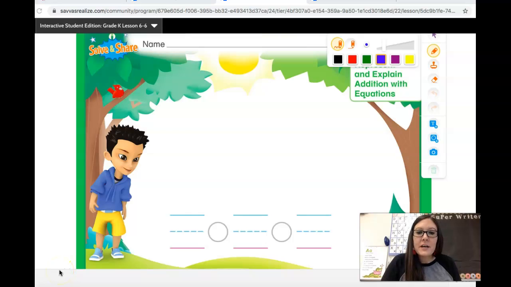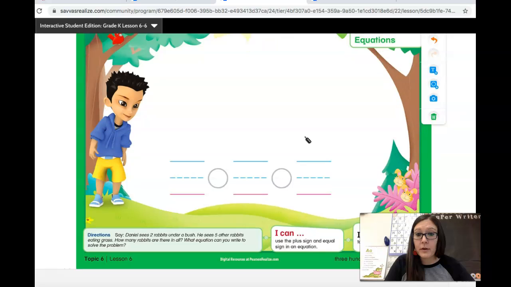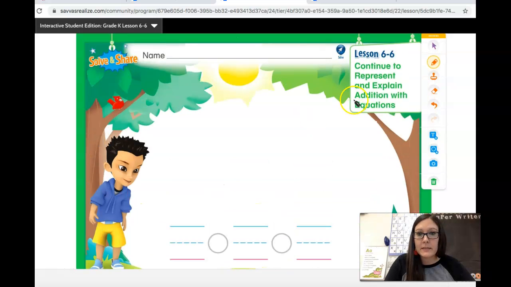Hey mathematicians! For math today, we are looking at lesson 6-6. There we go, lesson 6-6. So from your book, you will need pages 317, 319, and 321. This is a 3-page lesson, and right up at the top it says lesson 6-6.